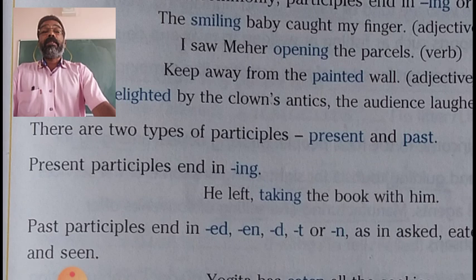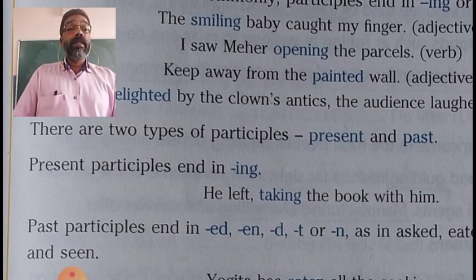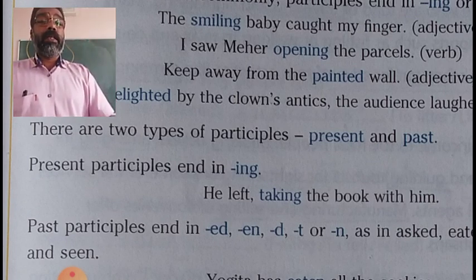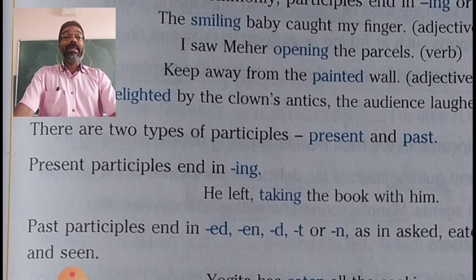Now, past participle ends in ed, en, d, t, or n. So the most common third form of the verbs ends in either ed or d. But there are certain verbs which have the third form ending in en or n or t also.